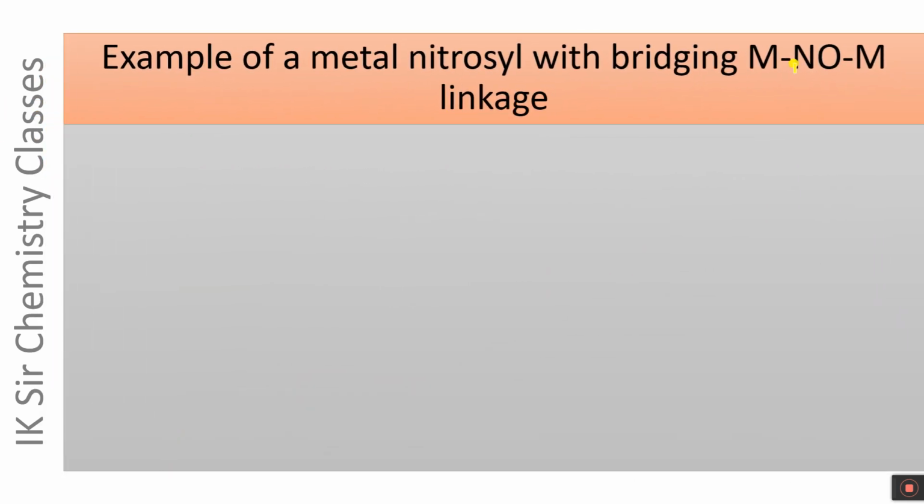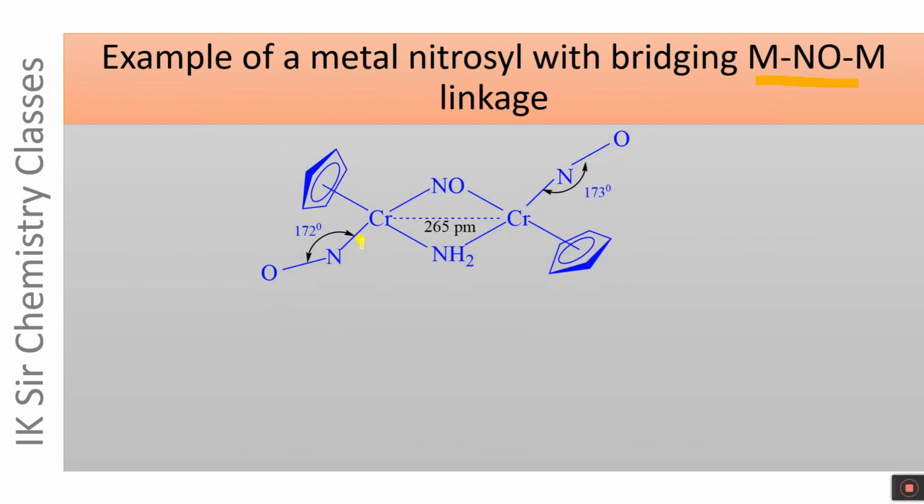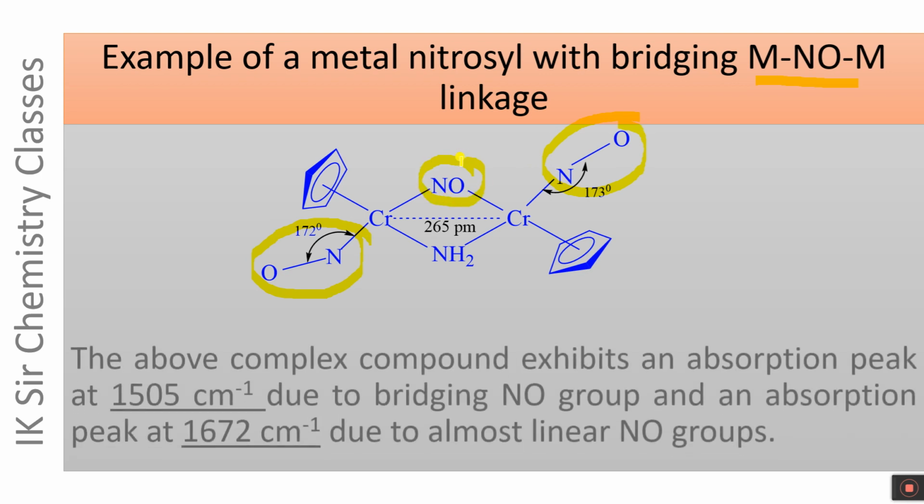Example of a metal nitrosyl with bridging MNO-M linkage. This is the metal nitrosyl which contains two terminal nitrosyl groups having almost linear linkage and one bridging NO molecule.